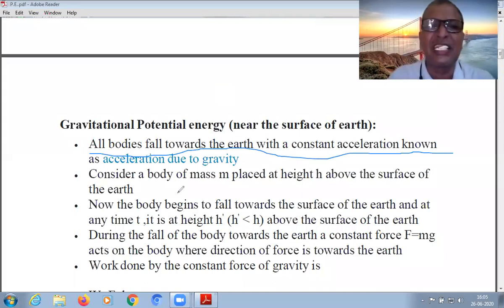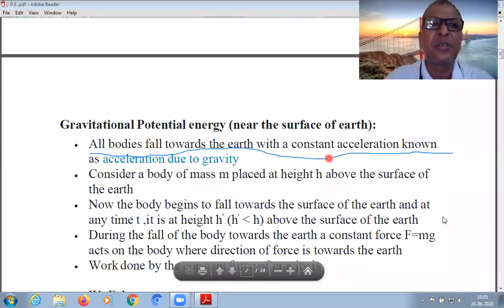Now let us consider a body placed at a certain height above the earth's surface. See the diagram carefully.